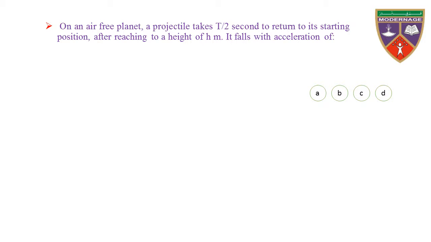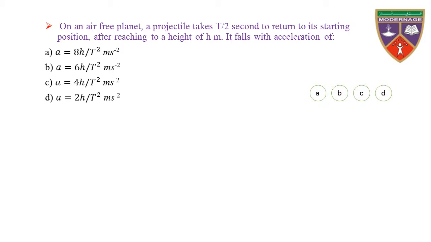On an air-free planet, a projectile takes T by 2 seconds to return to its starting position. After reaching a height of h meter, it falls with acceleration of: option A, 8h divided by t square meter per second; B, 6h divided by t square; C, 4h divided by t square; D, 2h divided by t square.